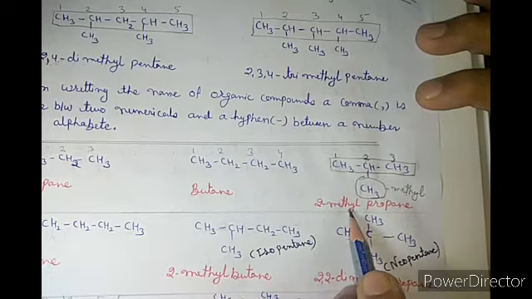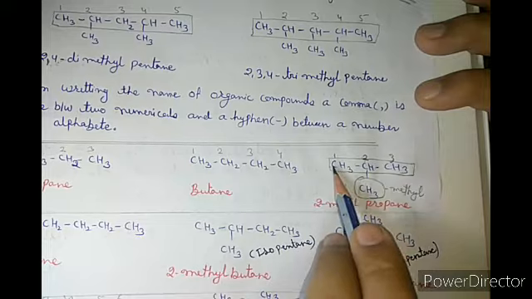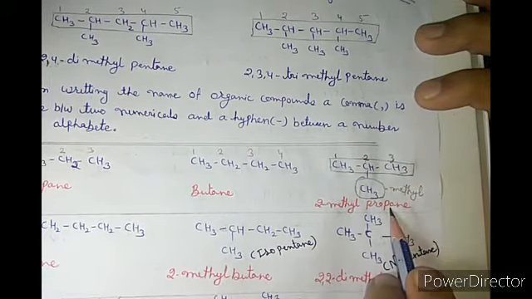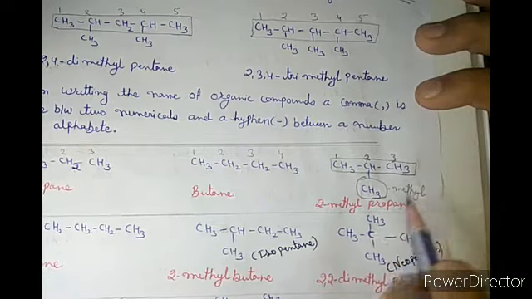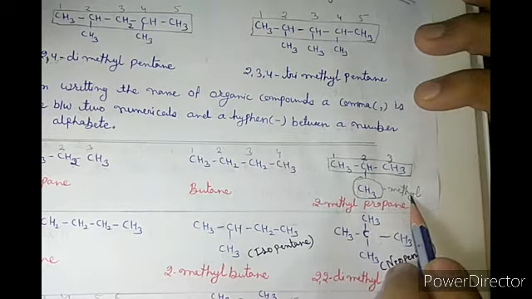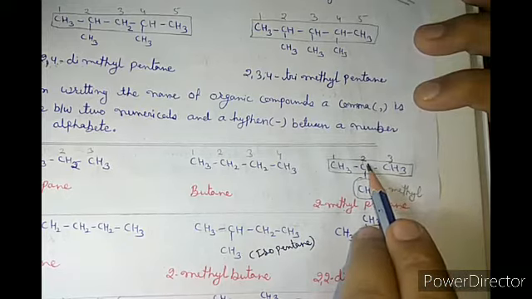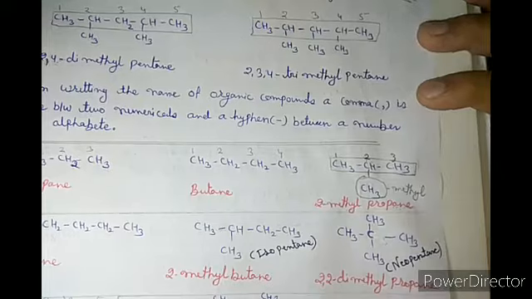So that is 2-methyl. Now write the name of the main chain. 3 carbons, prop, single bond, ane. So that is propane. Propane is the name of the main chain and methyl is the name of the substituent. Got it? Since it is attached at the second position, the name becomes 2-methylpropane.